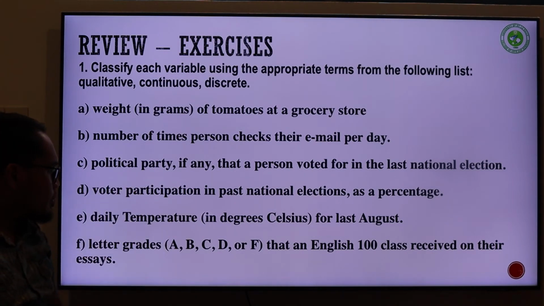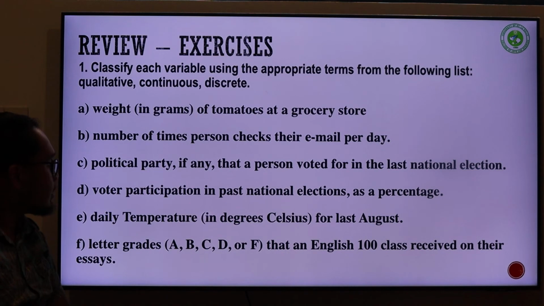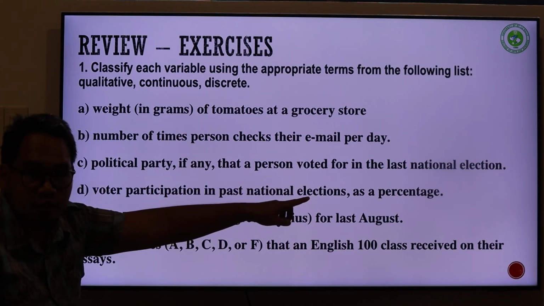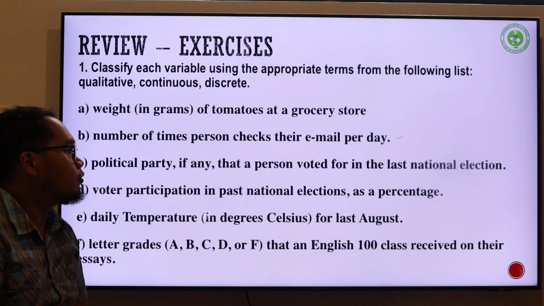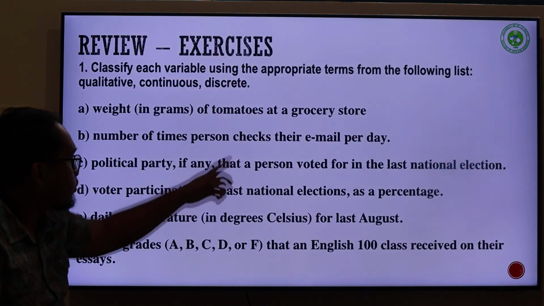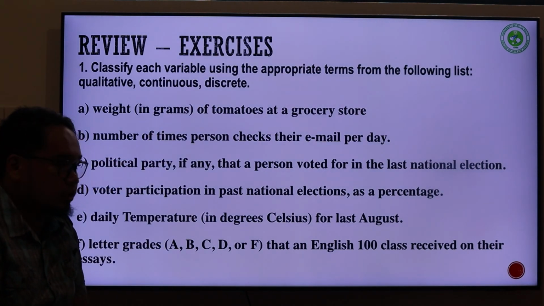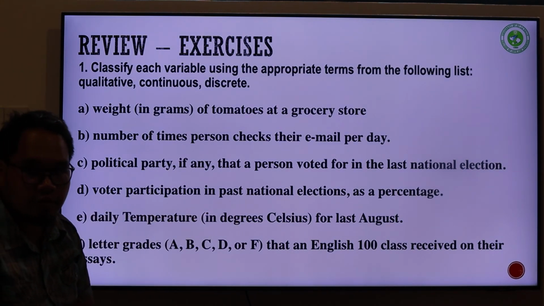Letter D, voter participation in the past national election as a percentage. When you want to determine the voter participation, this is not qualitative, so it's either going to be continuous or discrete. When we talk about it as a percentage, it's possible for it to have decimal or fractional parts. We know that discrete variables are limited to whole numbers. So therefore, this percentage is clearly a continuous variable.